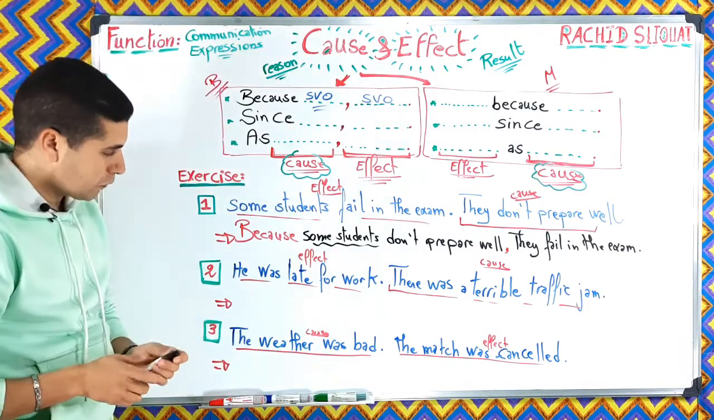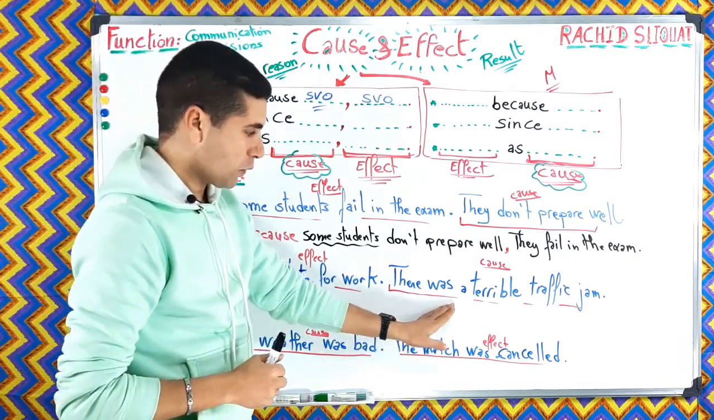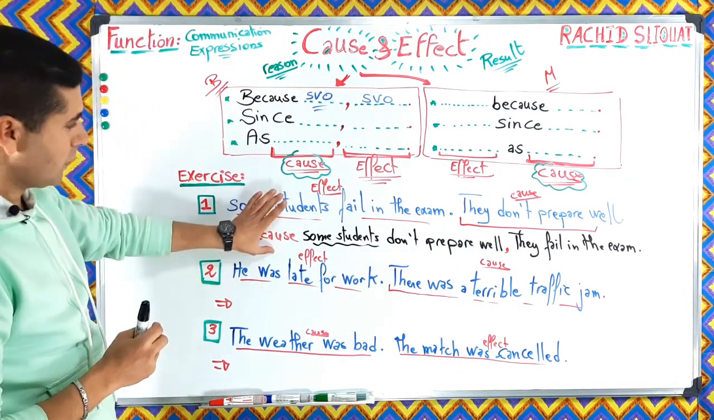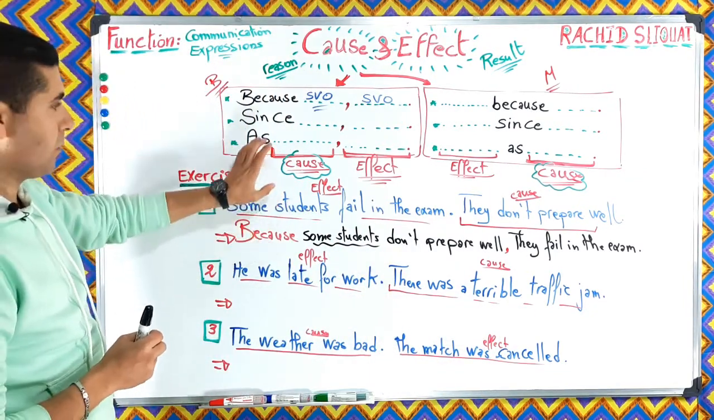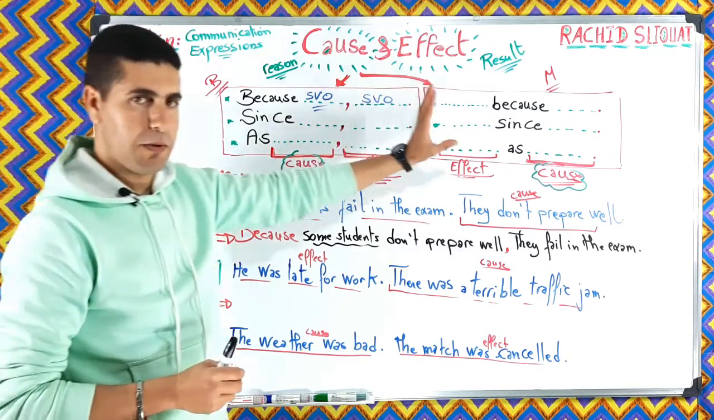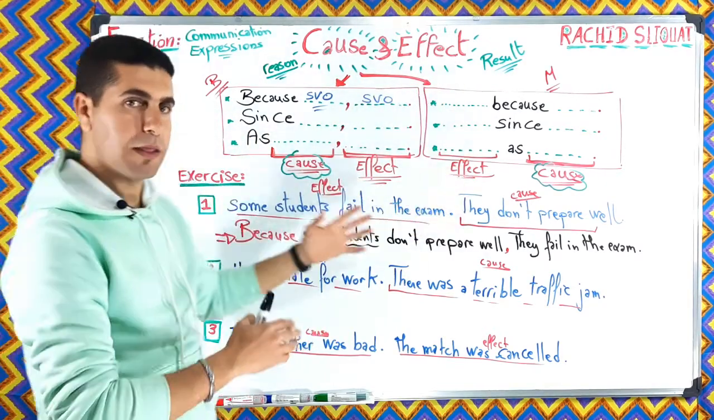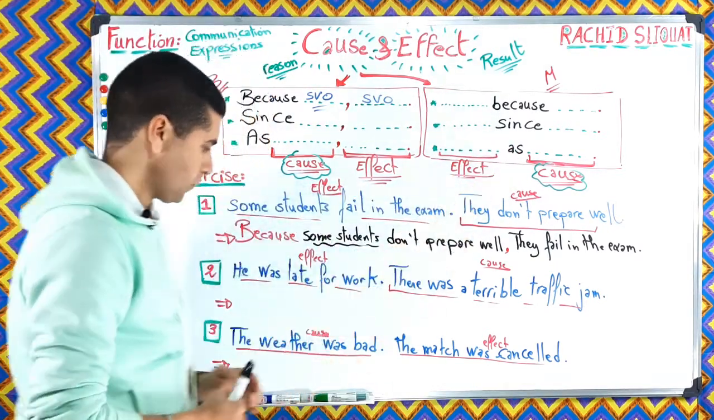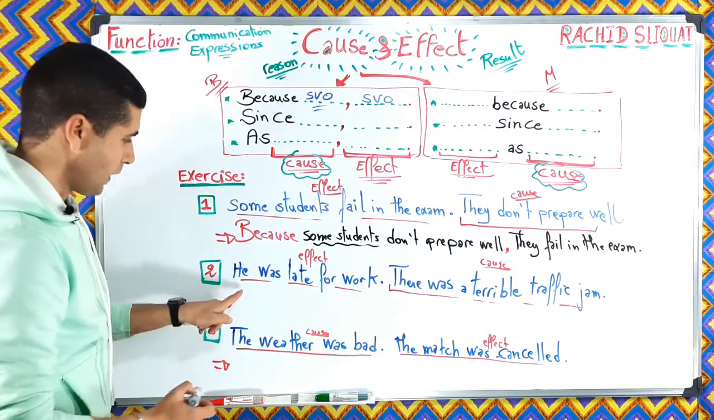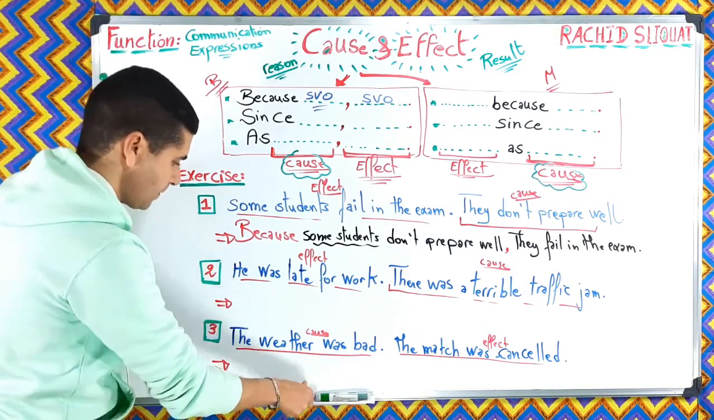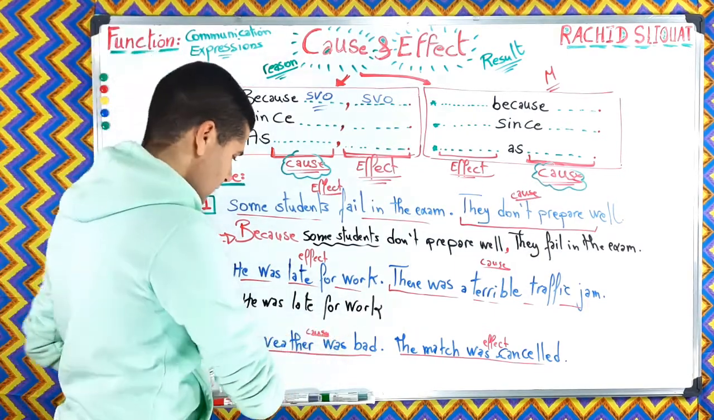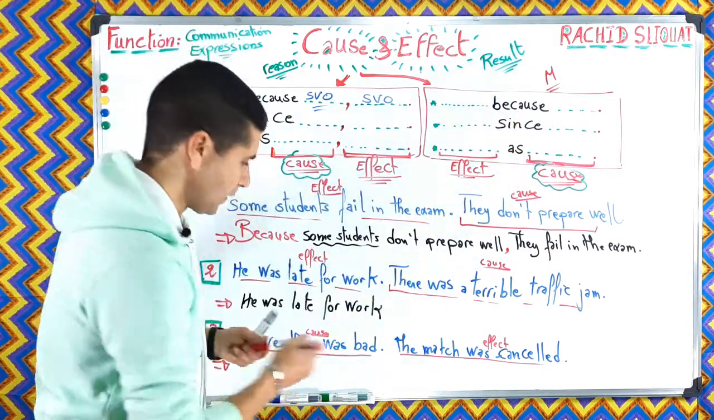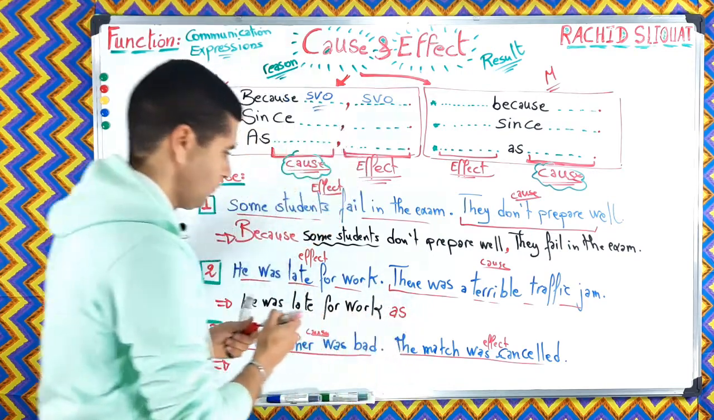Let's see number 2. He was late for work. There was a terrible traffic jam. Now in number 1, we used this pattern. Let's move to the second pattern in which these words are in the middle of the sentence. Let's use, for example, as. We are going to start with the effect. What is the effect? He was late for work. So this is the effect. Then we use as or since or because.